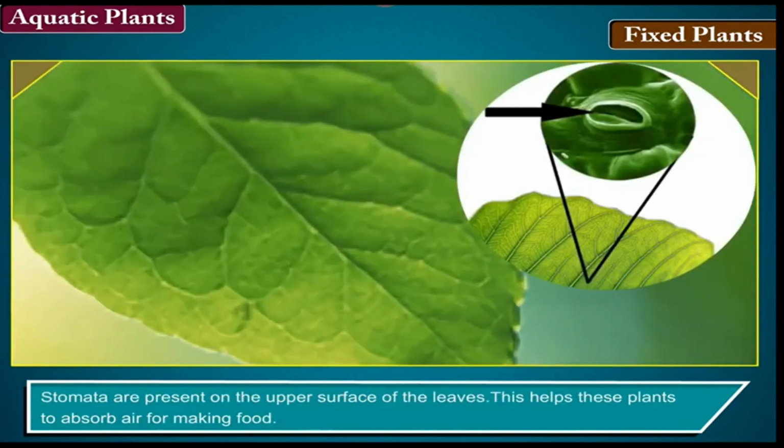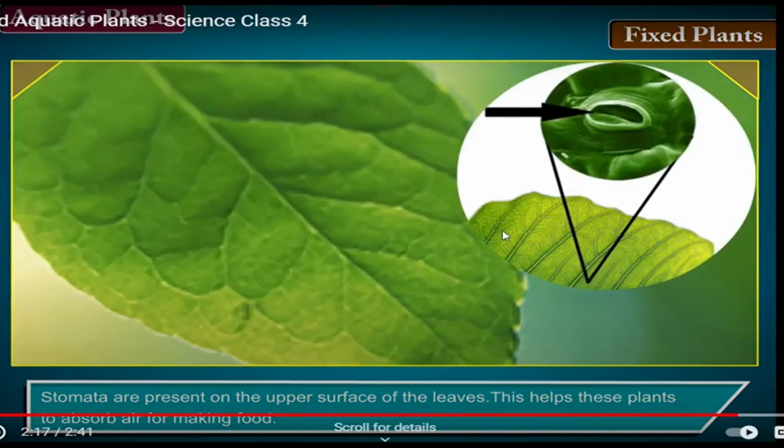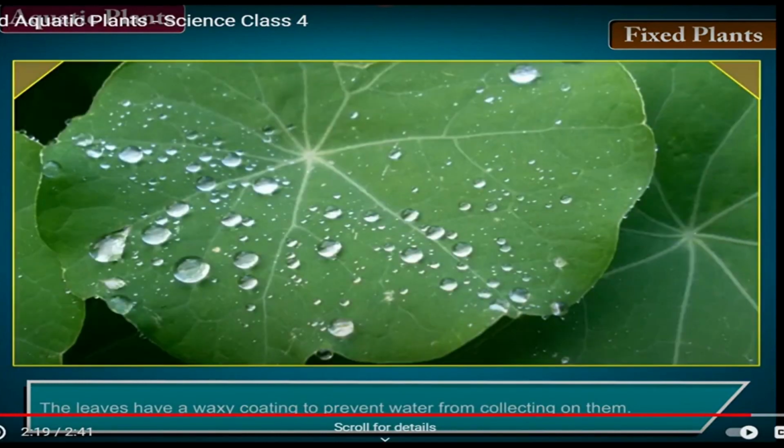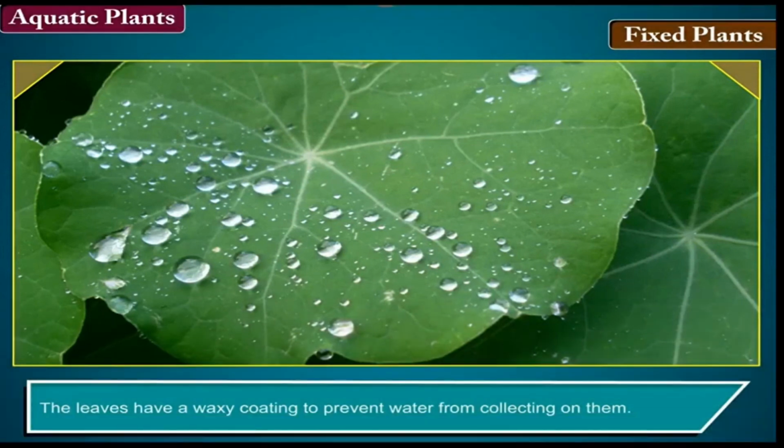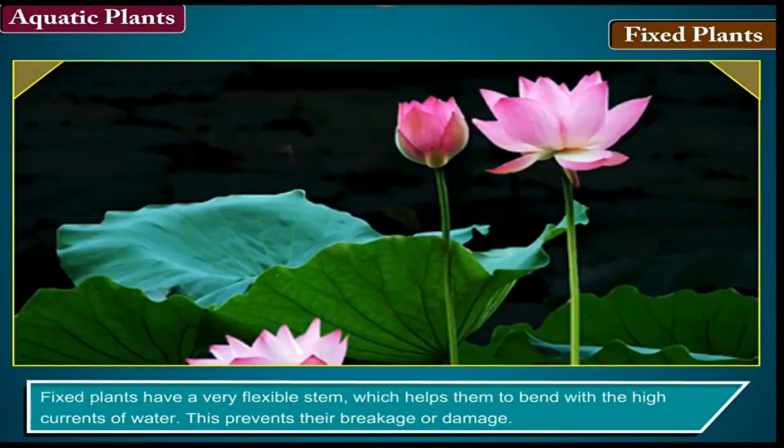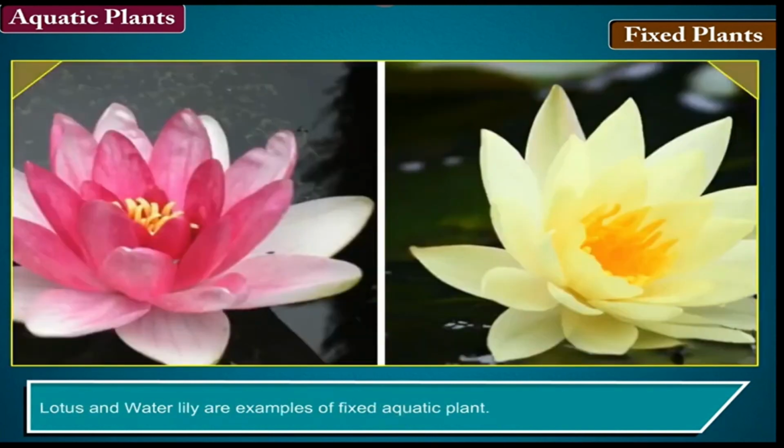This helps these plants to absorb air for making food. The leaves have a waxy coating to prevent water from collecting on them. Fixed plants have a very flexible stem, which helps them to bend with the high currents of water. This prevents their breakage or damage. Lotus and water lily are examples of fixed aquatic plant.